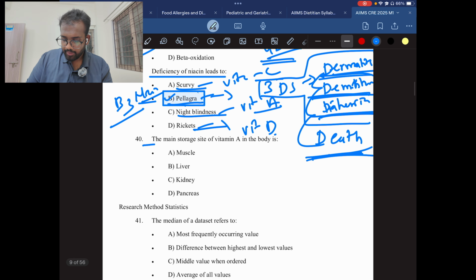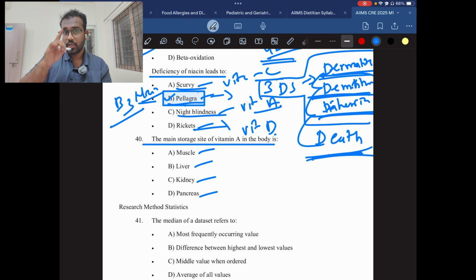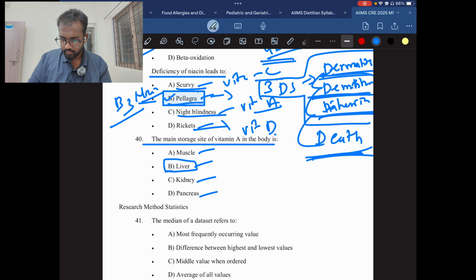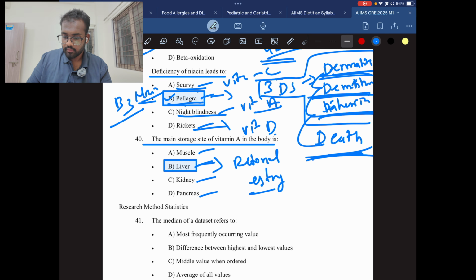Question number 40. The main storage site of vitamin A in the body is muscle, liver, kidney, or pancreas. So remember, vitamin A is majorly stored in the liver. And in which form does vitamin A store? It stores as retinol ester. It will be stored in the form of retinol ester. So it is very important.